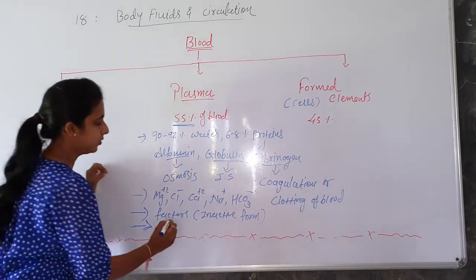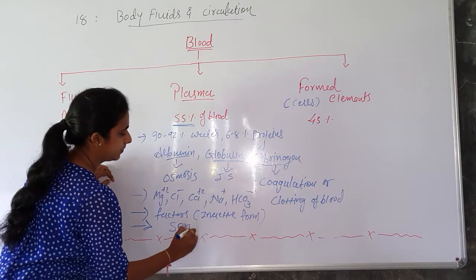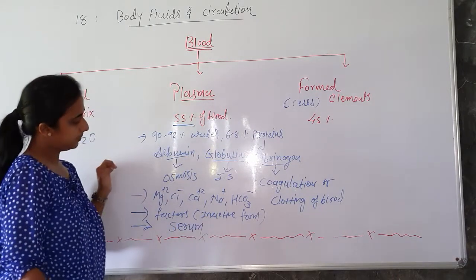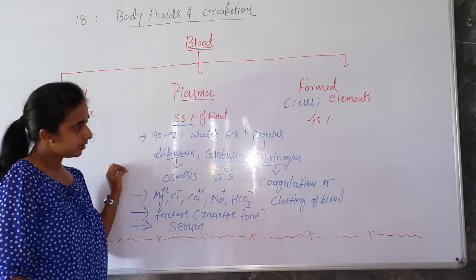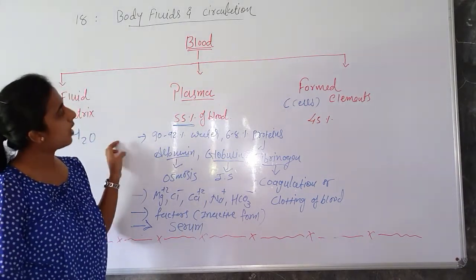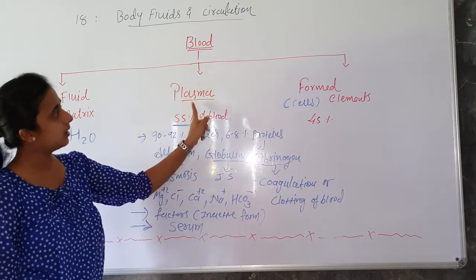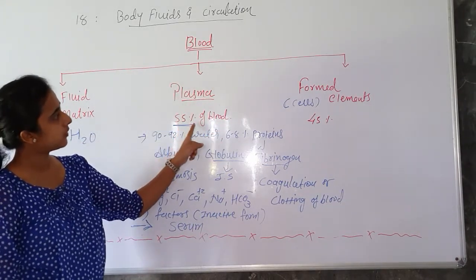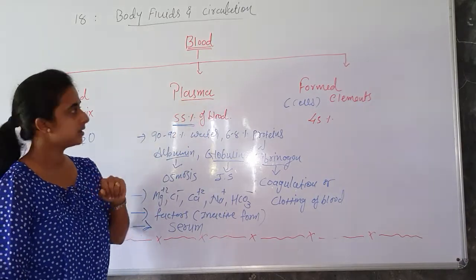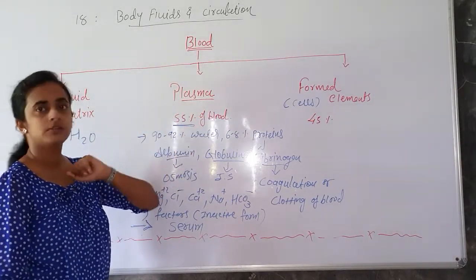Clear? So it is called serum. Blood without coagulating factors present. Clear? So this is about the plasma in the blood. So of the total blood ratio, what is the 55%? Plasma. Okay? So 55% of blood is plasma.